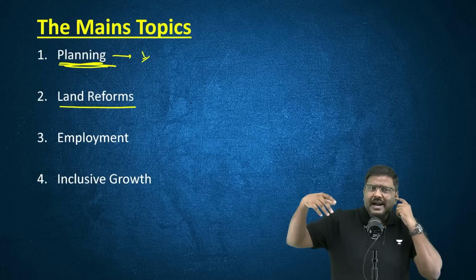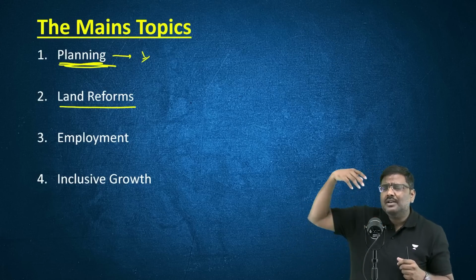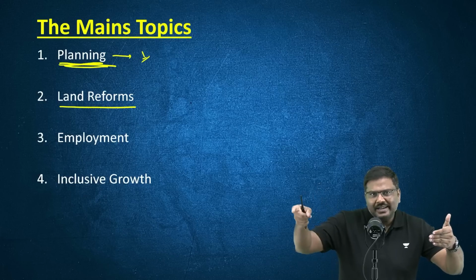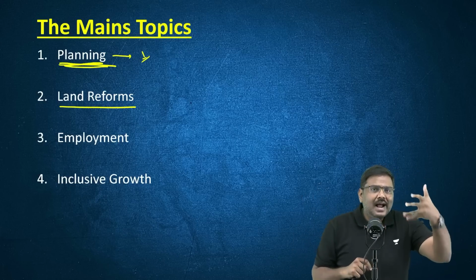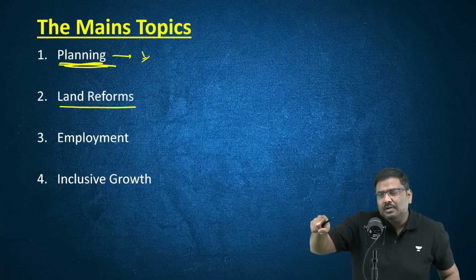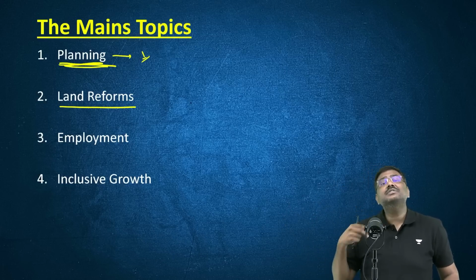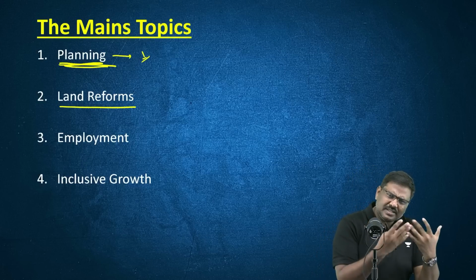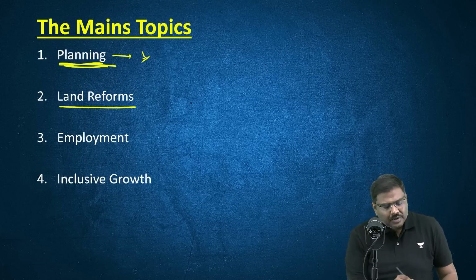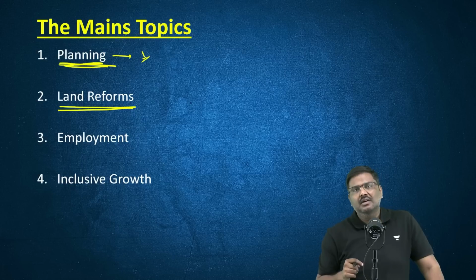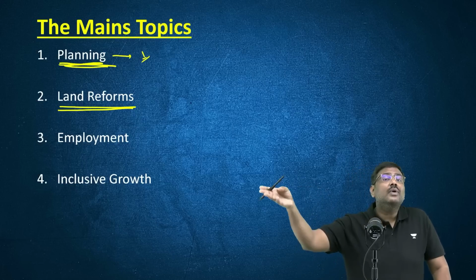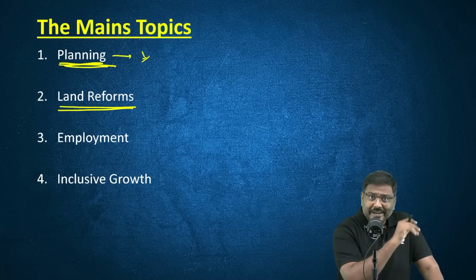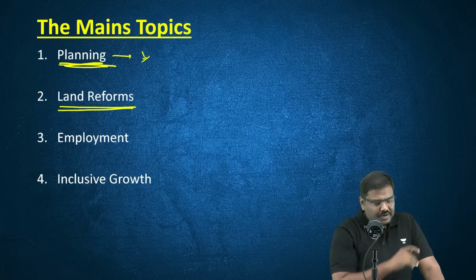Along with that, they might add success of land reforms, how it has helped in rural development. Success of land reforms, what has been done by the state governments to achieve that. Success of land reforms, how it will help the farmers, etc. So these are the kind of connections that the UPSC has established. In fact, in current affairs also, land reforms has been in the discussion. For example, the SVAMITVA initiative, launched by the government of India. I've covered that in the detailed video on schemes as well. Please have a look at it.